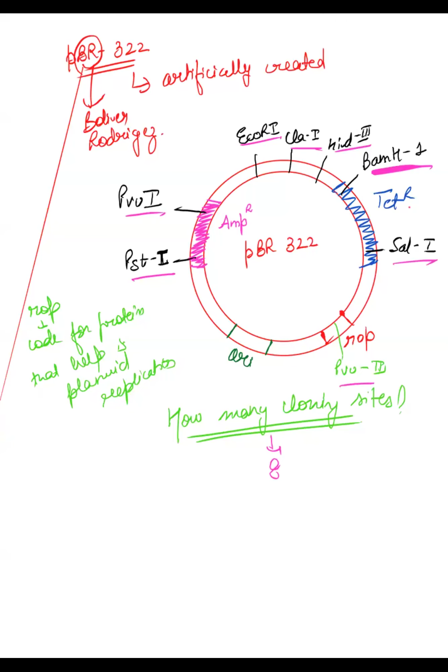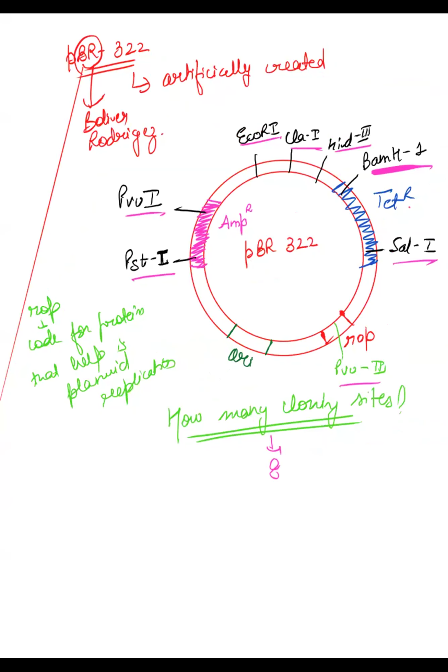So eight restriction sites or cloning sites, you can say.